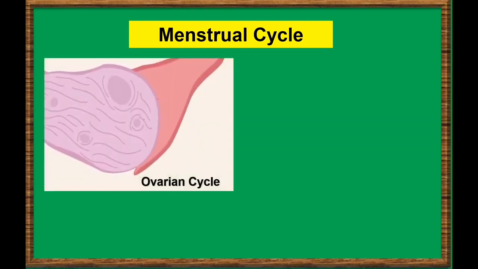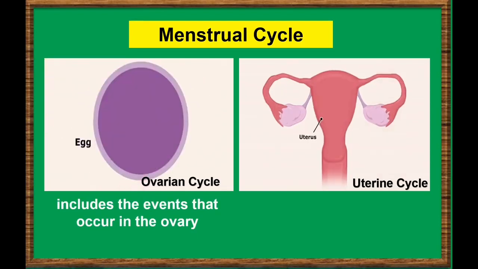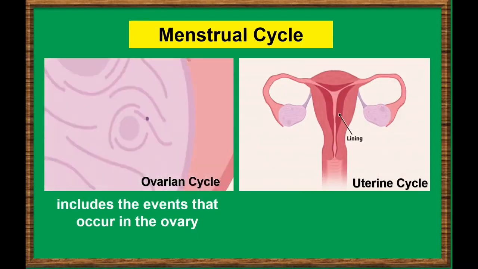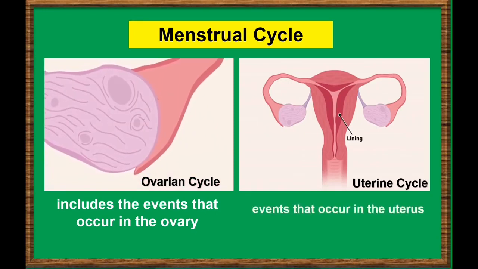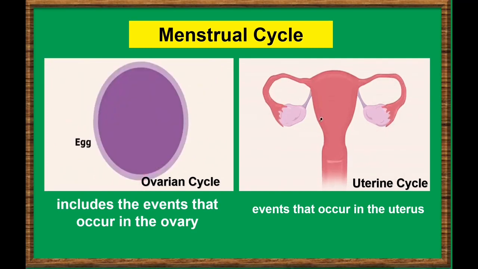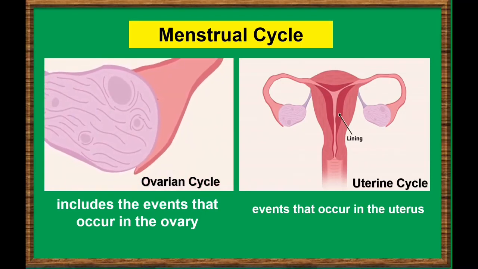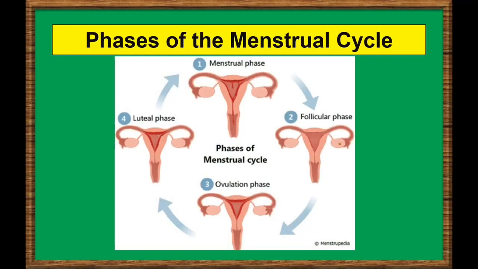The menstrual cycle can be divided into two cycles, called the ovarian cycle and the uterine cycle. The ovarian cycle includes the events that occur in the ovary, like ovulation, while the uterine cycle refers to the events that occur in the uterus, like menstruation. The two cycles are closely related, so they are described together and referred to as the menstrual cycle. The phases of the menstrual cycle.